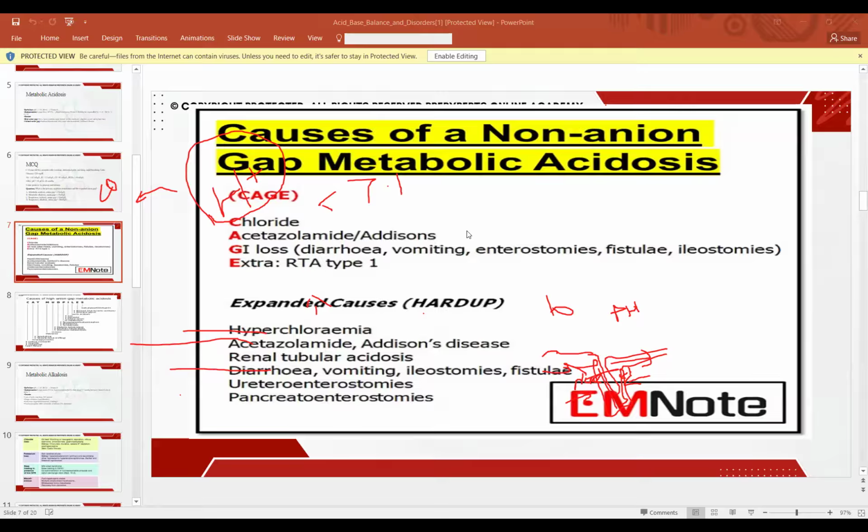We are losing it in the GI tract in the form of vomiting, ostomy, fistula, or diarrhea. If we are not losing it from the GIT, we are losing it from the kidneys. How are we losing it from the kidneys? If someone is taking acetazolamide, it is a carbonic anhydrase inhibitor. It is not letting them absorb bicarbonate. If they are taking it in increased amount, the bicarbonate is being lost in the urine. Because bicarb is being lost in the urine, it will end up causing metabolic acidosis.